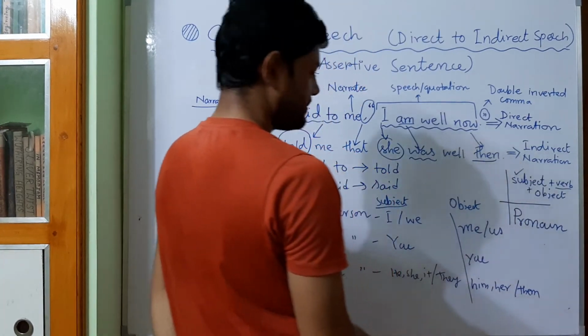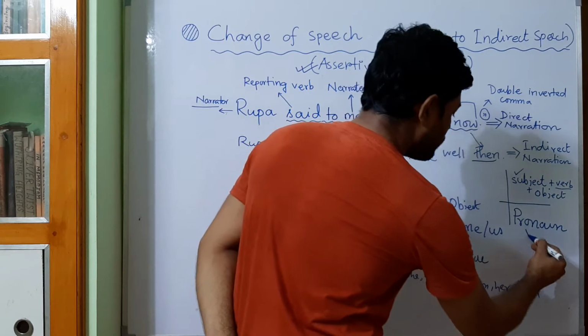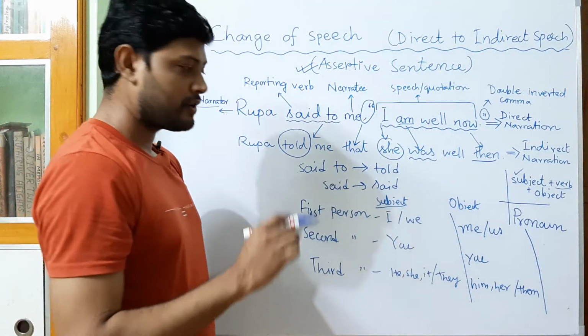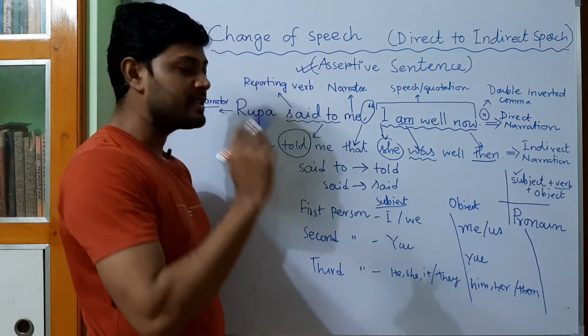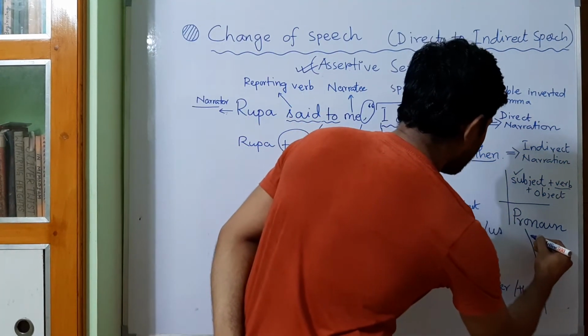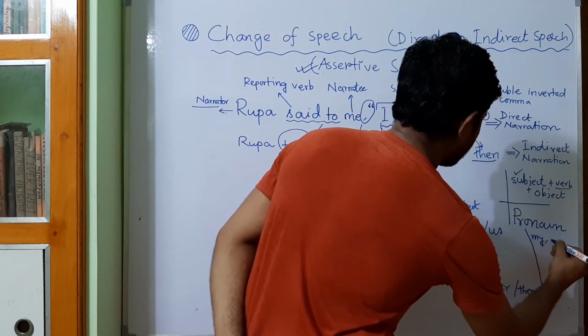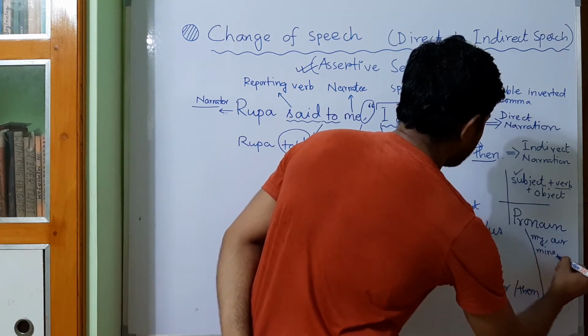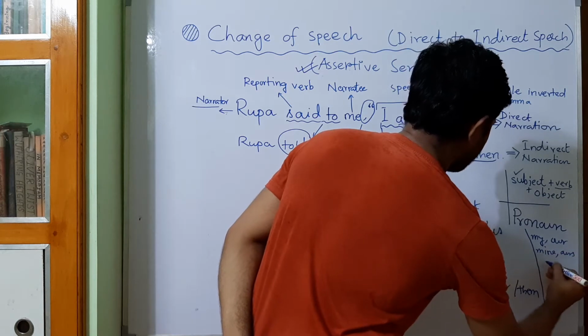Apart from that, you may find pronoun in possessive form. Okay, remember we know that there are possessive forms of pronoun like my, our, mine, ours.